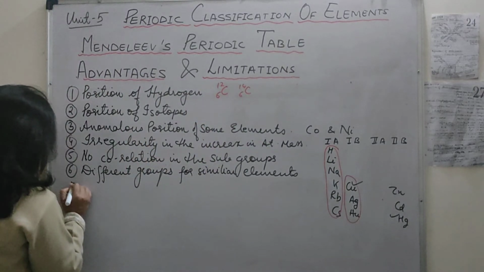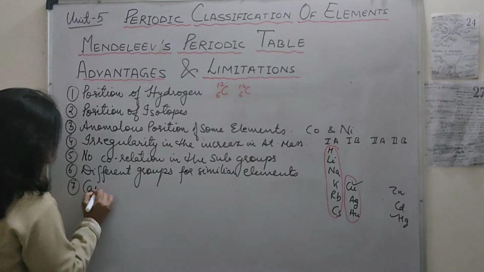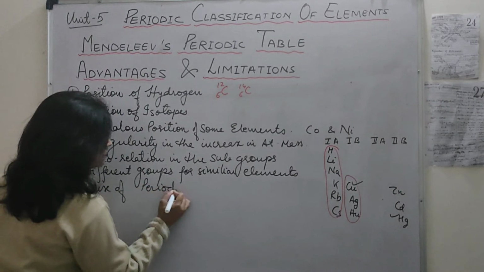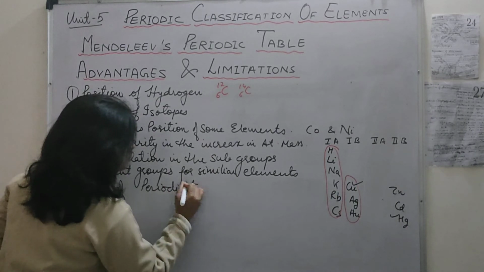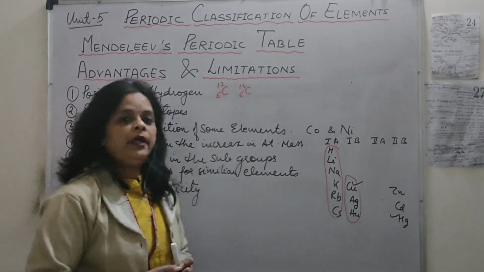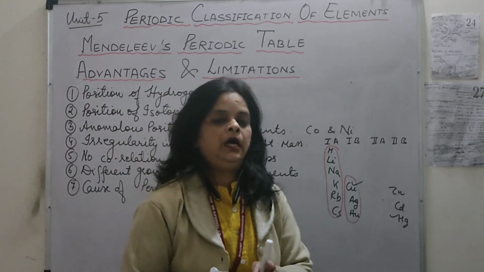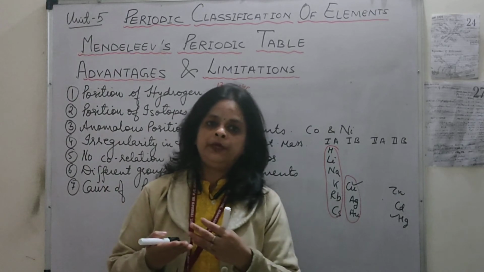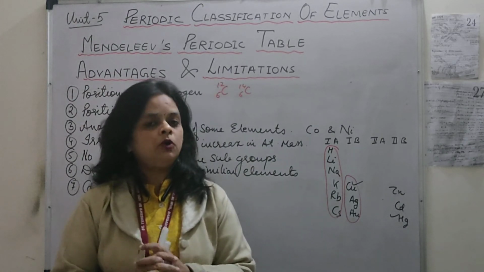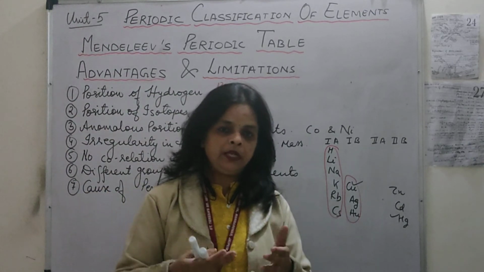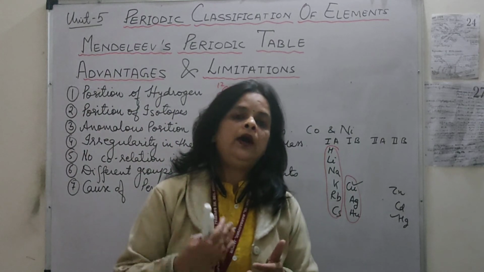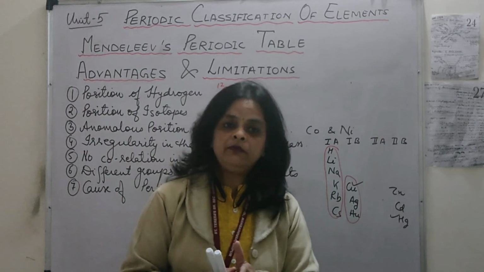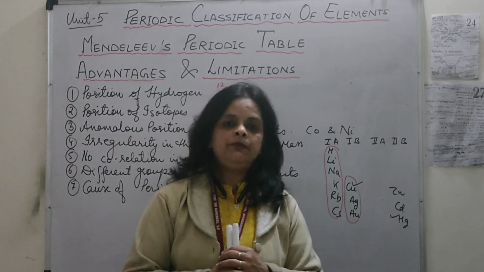And the last one is the cause of periodicity. Periodicity means why, after a periodic, that is regular, interval, there is a repetition in the properties. That means he was not able to explain why in a group there is a repetition in the properties, why the elements of the same group have the same properties.